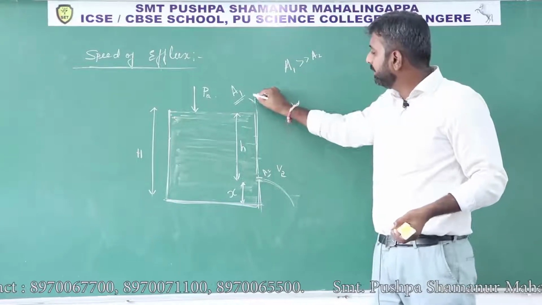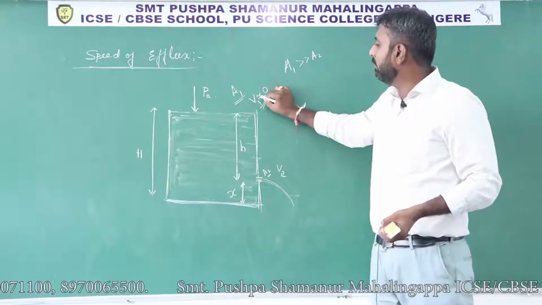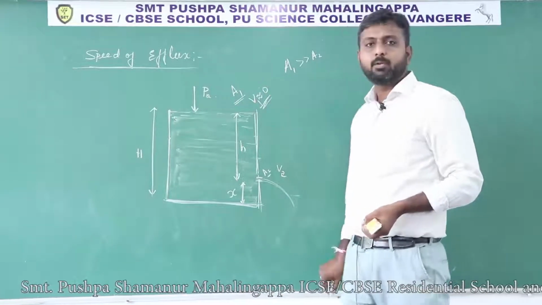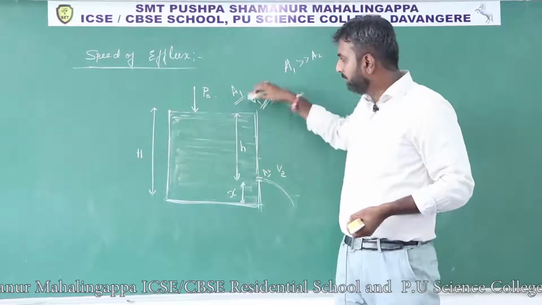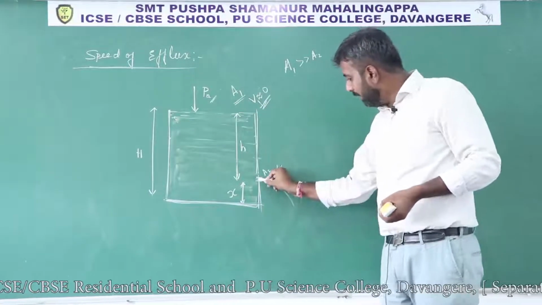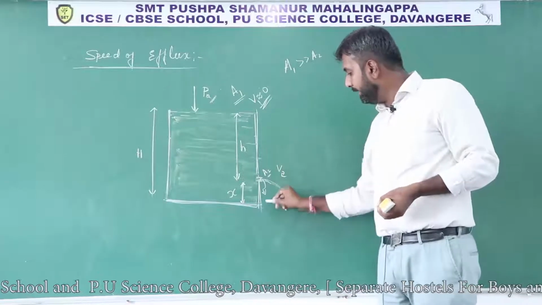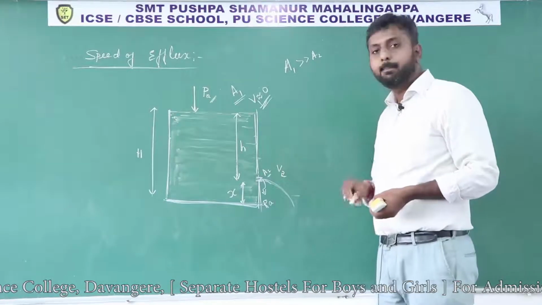We will consider the velocity v1 is almost zero. Okay, then the surface velocity v1 is 0, area is A1, at the top surface the pressure acting is atmospheric pressure, and at this hole, the liquid is coming out, right, this is also exposed to atmosphere, hence here also the pressure acting is atmospheric pressure Pa.